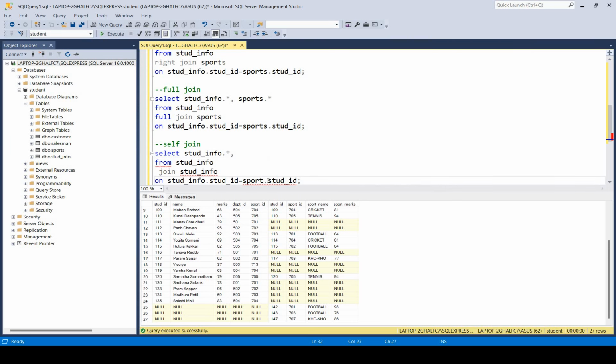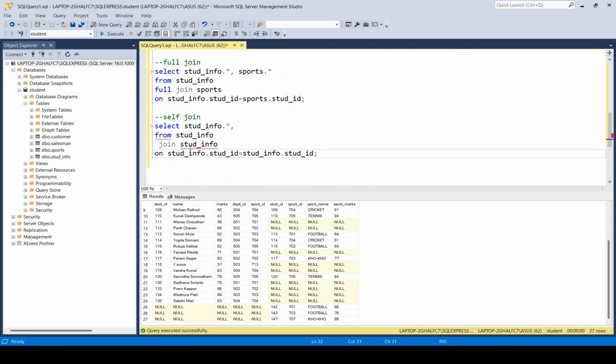Here I just want to change this, that is stored info, because I want to self join the table with stored info. What's wrong with them? Stored info and stored info in the from clause have the same exposed name. Use correlation name to distinguish them.